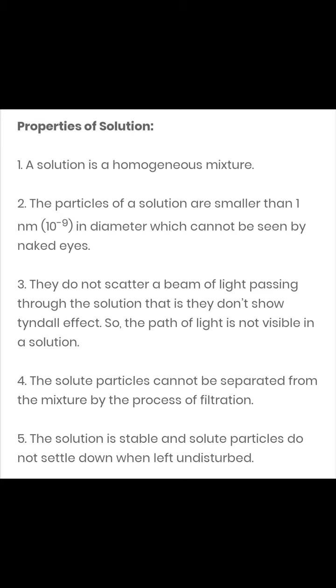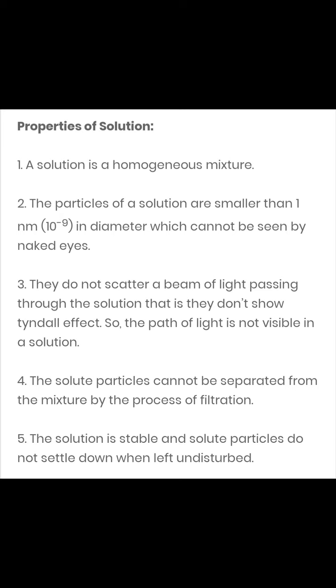They do not scatter a beam of light passing through them. And this effect is called the Tyndall effect, which is not visible in a solution. What is this now? Try to understand, children. The particles I've just told you of the solution are very small. You won't be able to see them even with the microscope.